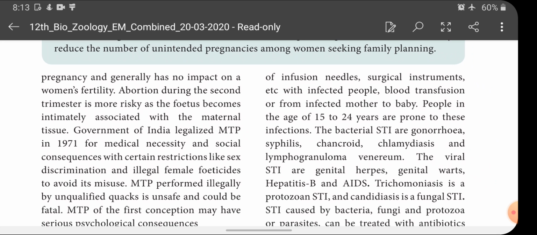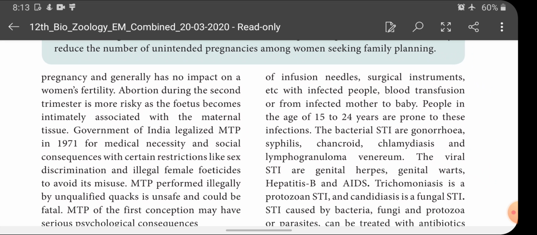So why is abortion in the second trimester period not advisable? Justify your answer. You can answer that the fetal tissues become intimately associated with the maternal tissue and lead to risk to the mother's body. That's why abortion during the second trimester is more risky. That's the answer for that.